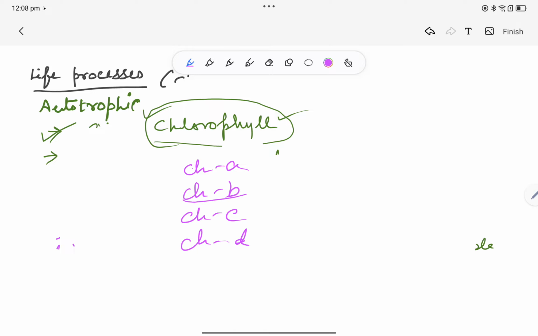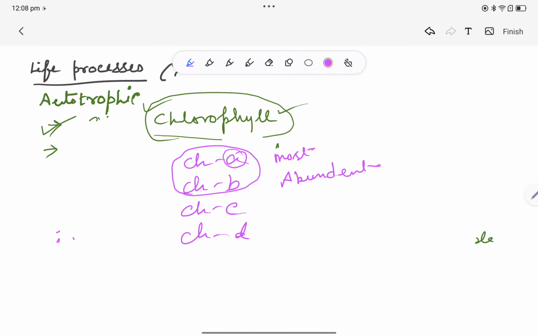So in nature, chlorophyll A and chlorophyll B are most abundant. And chlorophyll A plays the crucial role of trapping the sunlight. That is their main function. Chlorophyll does what? Traps sunlight.